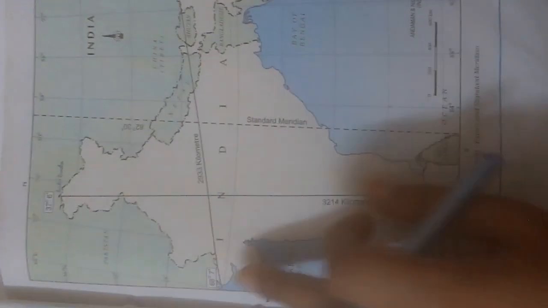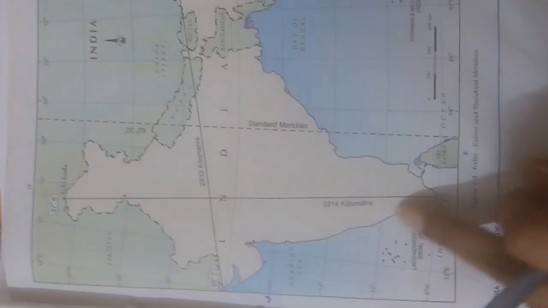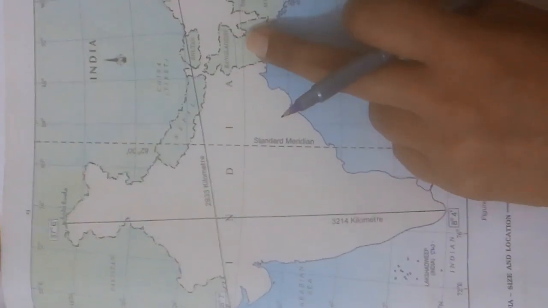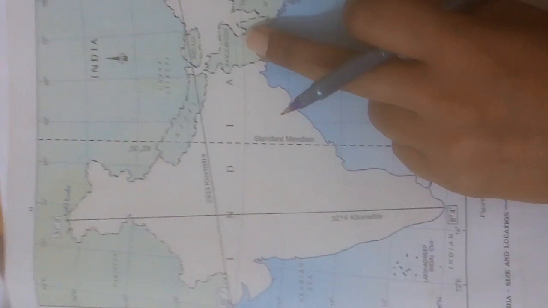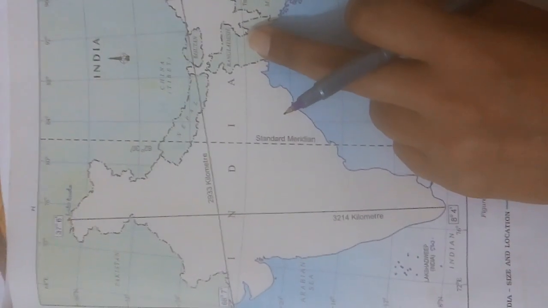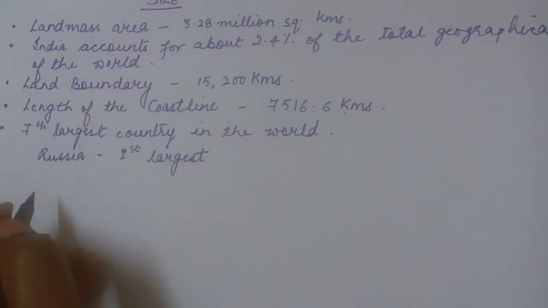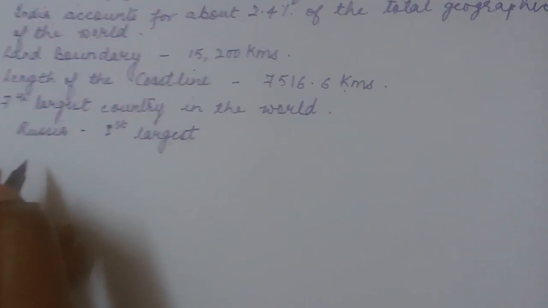Now which region will be the coastline? This region, the area which is exposed to the sea. So the length of the coastline of India is 7,516.6 kilometers.